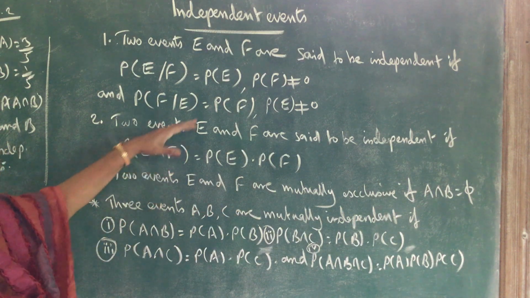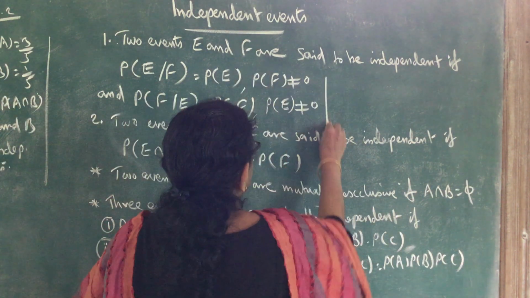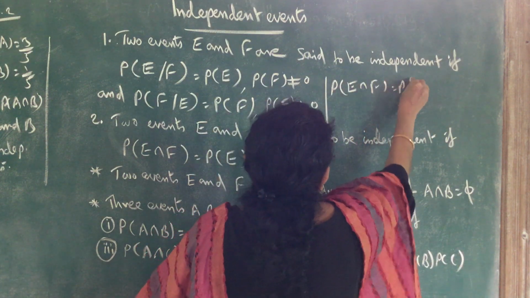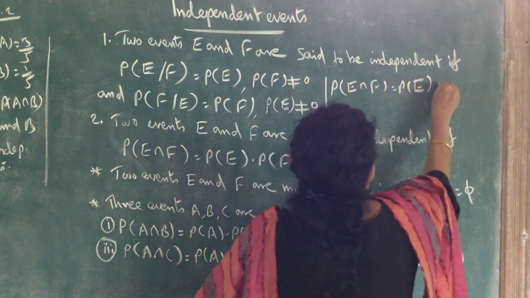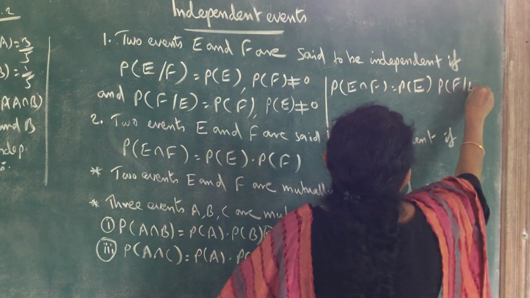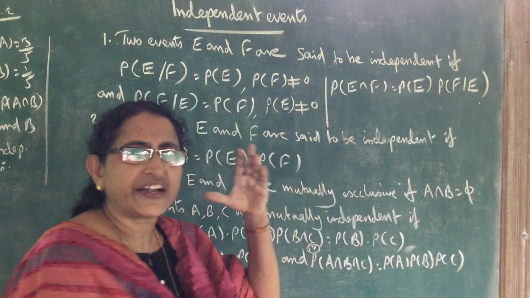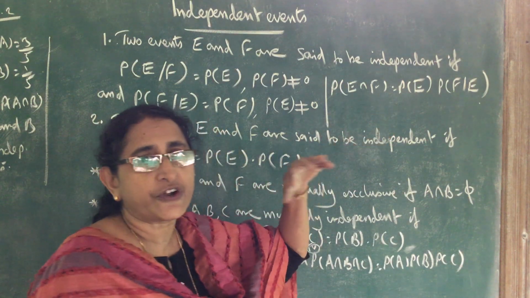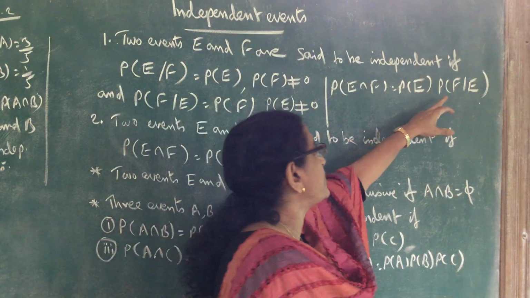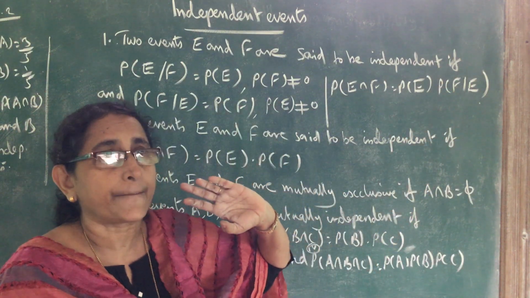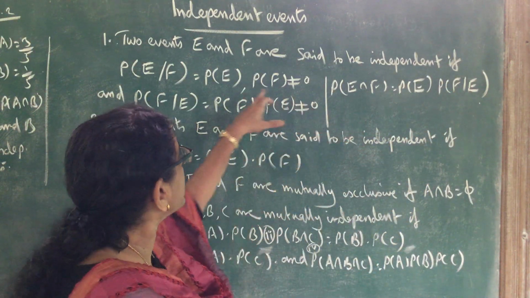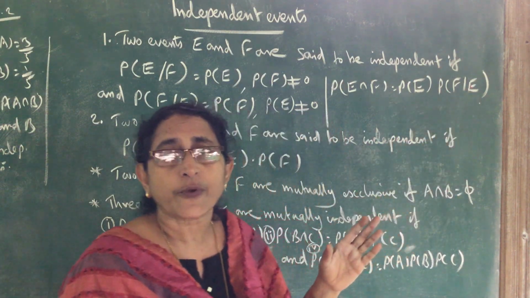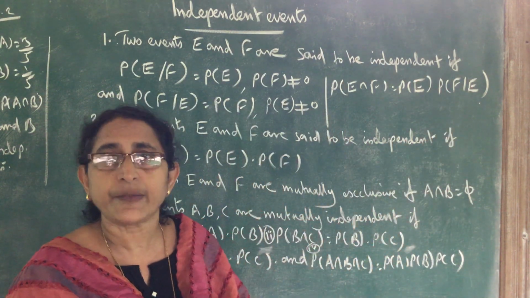Here we know that using the conditional probability we can write probability of E intersection F is equal to probability of E into probability of F given E. That is the multiplication theorem. So if you apply this formula, probability of F given E is equal to probability of F if E and F are independent.